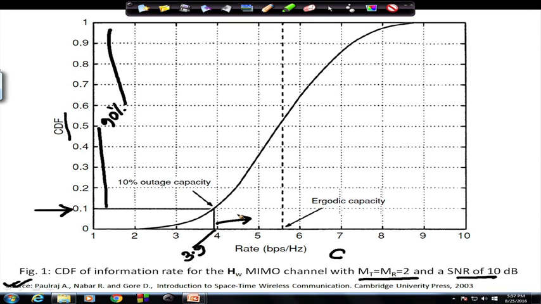Along with this, there is another important parameter, which is the ergodic capacity, or the expected value of capacity, or basically C bar. So, this point is C bar, the average value of capacity, because for each realization of the channel we get a particular value of C. When the channel changes because of time variability, which we studied in the early part, we get a different value of C.